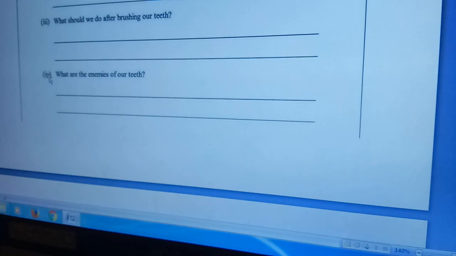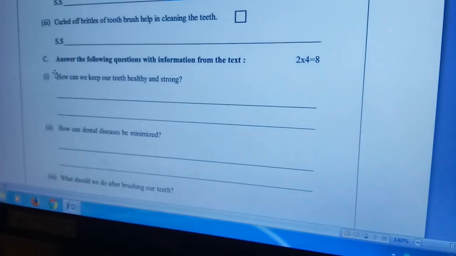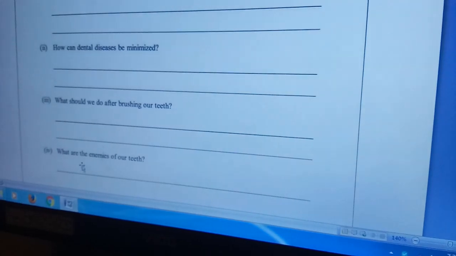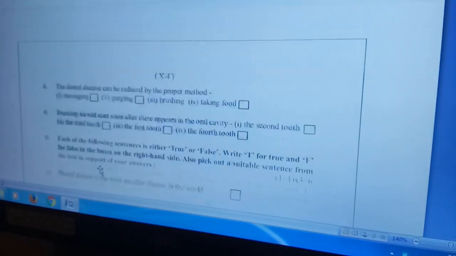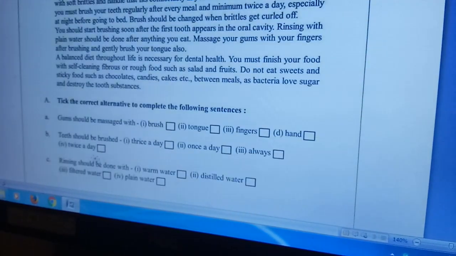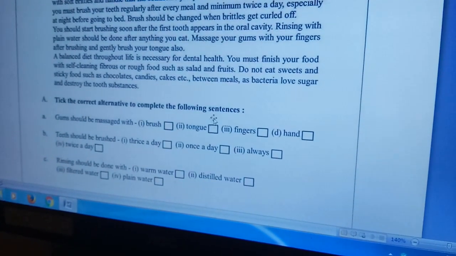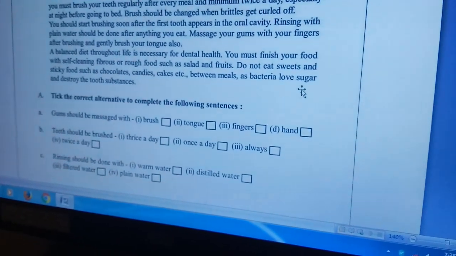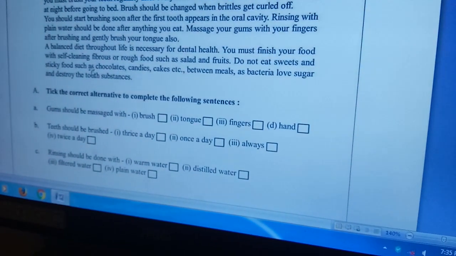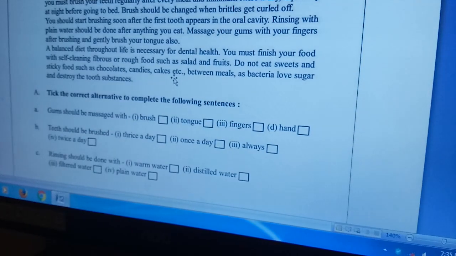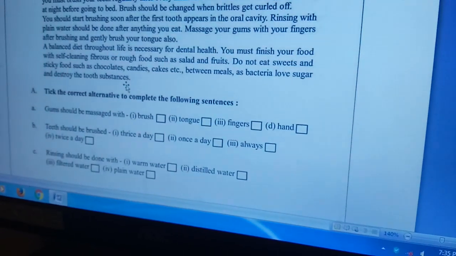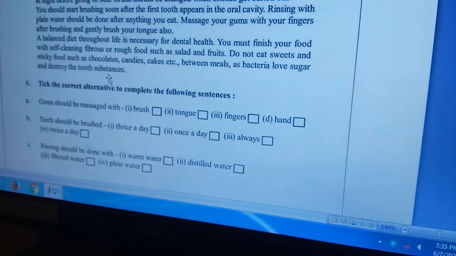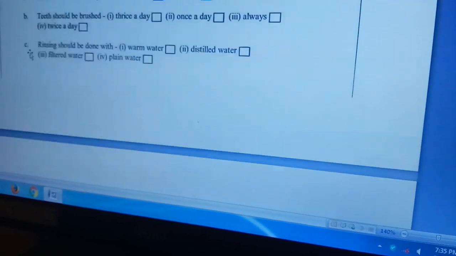Okay? So this is the answer. Now come to question number C4. What are the enemies of our teeth? You can get the clue in the very last line, the ultimate line. Do not eat sweets and sticky food such as chocolates, candies, cakes, etc. between meals, as bacteria love sugar and destroy the tooth substances.